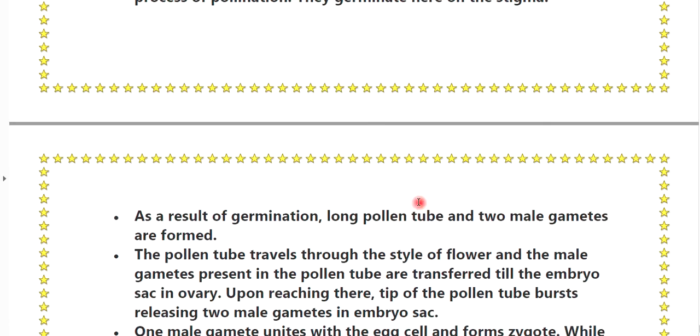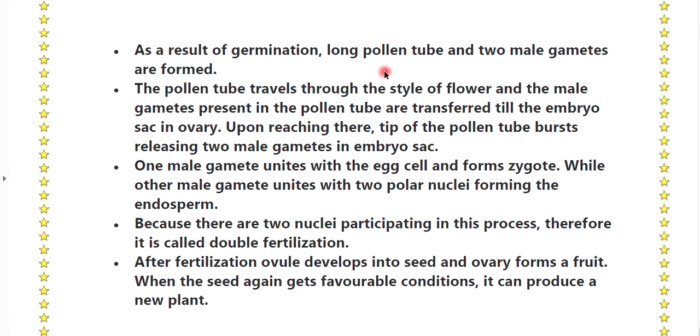They germinate here on the stigma. As a result of the germination, a long pollen tube and two male gametes are formed. The pollen tube travels through the style of the flower and the male gametes present in the pollen tube are transferred to the embryo sac in the ovary. Upon reaching, the tip of the pollen tube bursts, releasing two male gametes in the embryo sac. One male gamete unites with the egg cell and forms the zygote, while the other male gamete unites with the two polar nuclei forming the endosperm. Because two fusions are taking place in the process, it is called double fertilization.